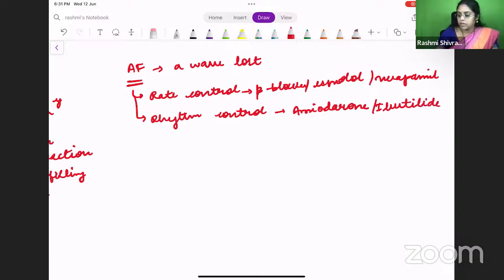You can also give ibutylide. Yes, correct. Rate and rhythm control. Beta blockers, calcium channel blockers. That's right. Dr. Venkatesh, amiodarone is also correct. So, rate control and rhythm control.